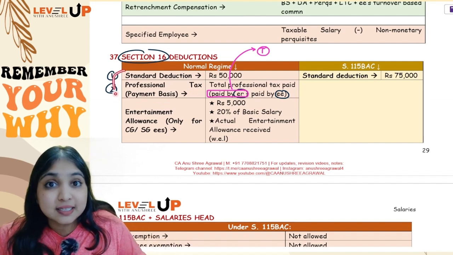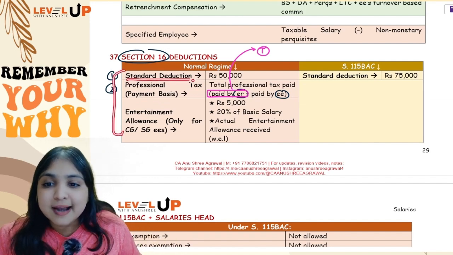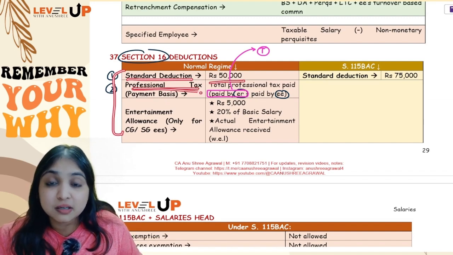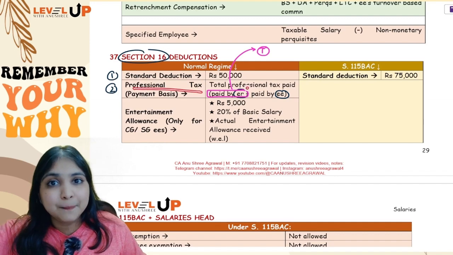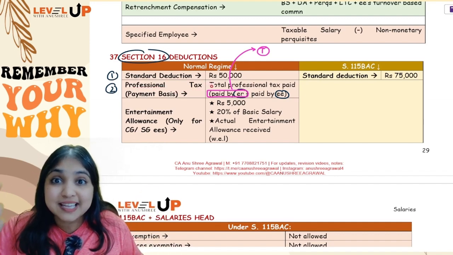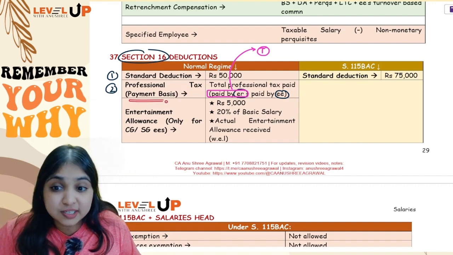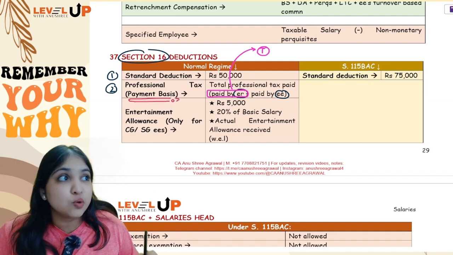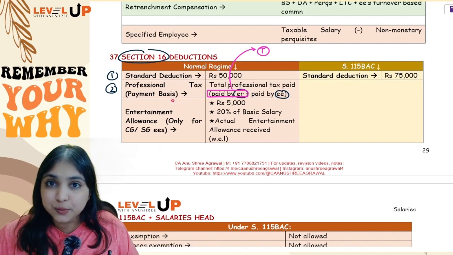So totally there are 3 deductions under section 16. Standard deduction, you will get 50,000. Then professional tax, it doesn't matter who has paid, employee or employer, whoever has paid, put together, total professional tax paid will be allowed under section 16 on payment basis, which means you actually have to make the payment, then only it will be allowed.